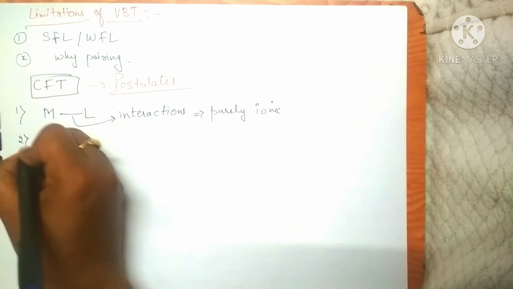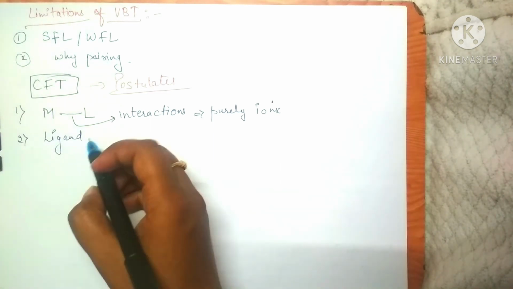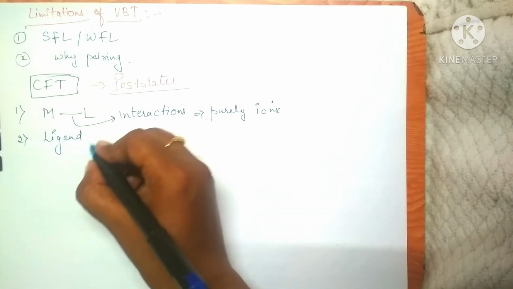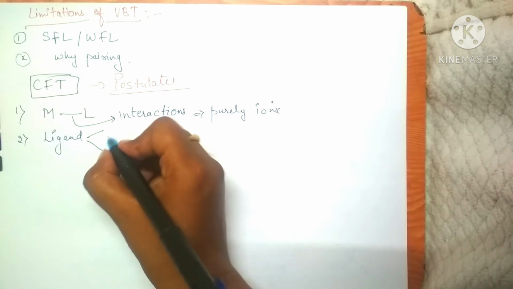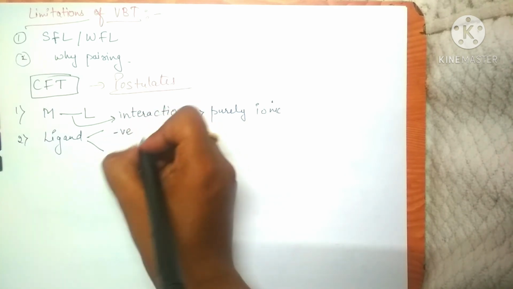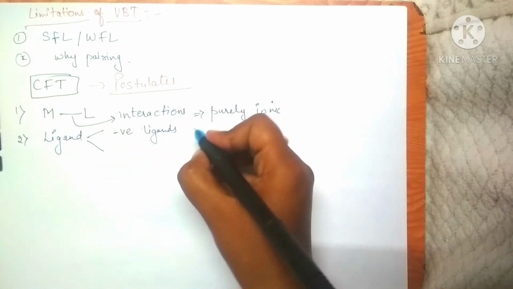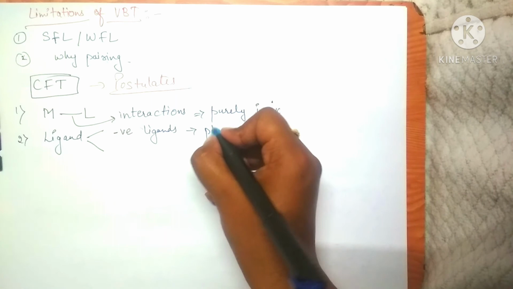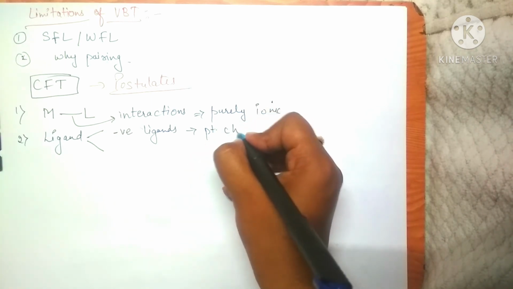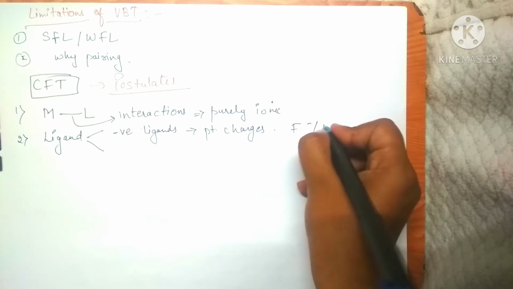The second postulate was that the ligands attached to the metal ion could be divided into two categories. The first is ligands carrying negative charge, the negative ligands, which will be treated as negative point charges, for example F negative and Cl negative.